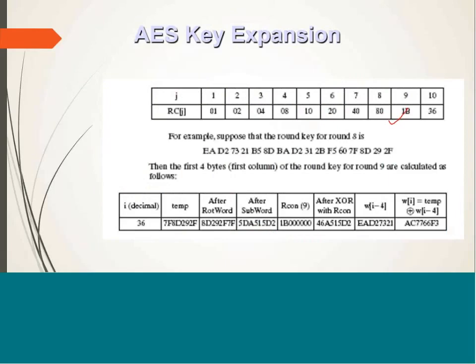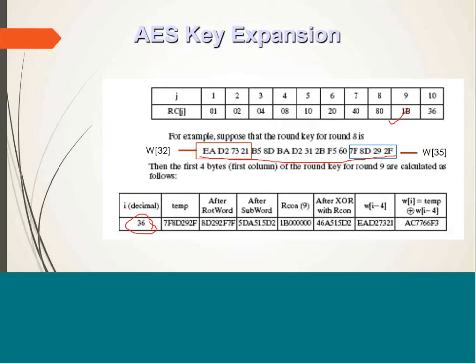we are provided with the round key for round number 8. This is the key for round number 8. So that means this is W32, next is W33, W34 and W35. Now let's say we have to compute W36, that means the first word of round key 9.